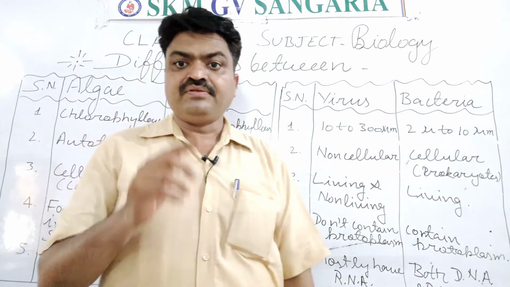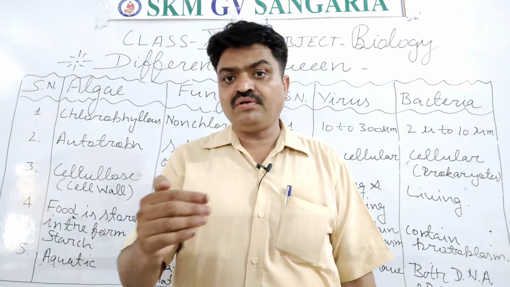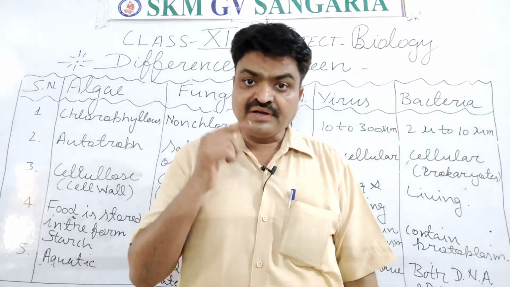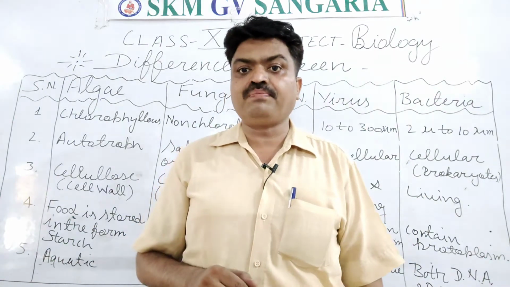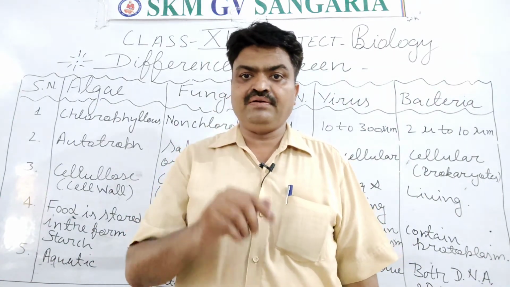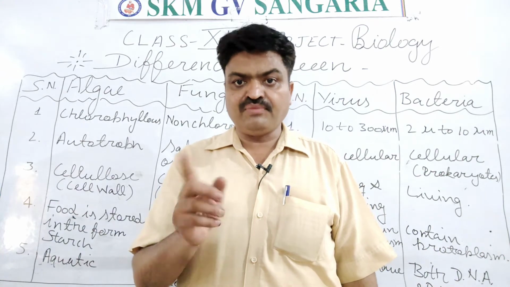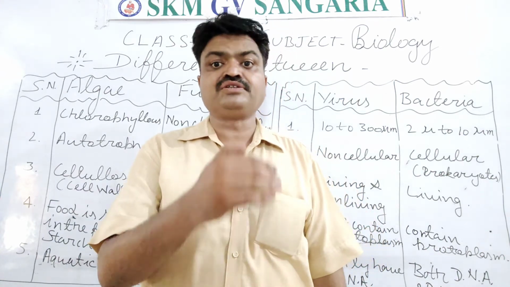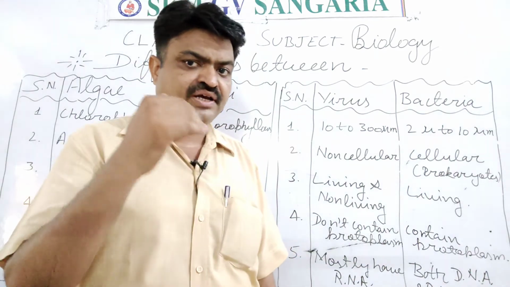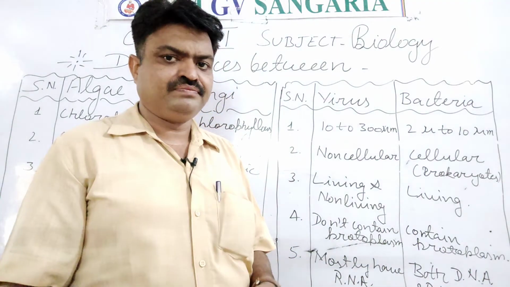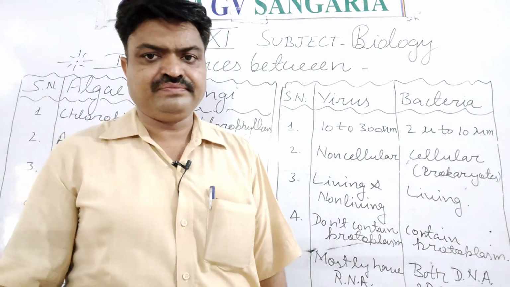That's why there is a very small microorganism that comes in the category of bacteria, and we call it mycoplasma or PPLO, Pleuropneumonia-like organism. It is the smallest size living organism, PPLO, that comes in the category of bacteria.